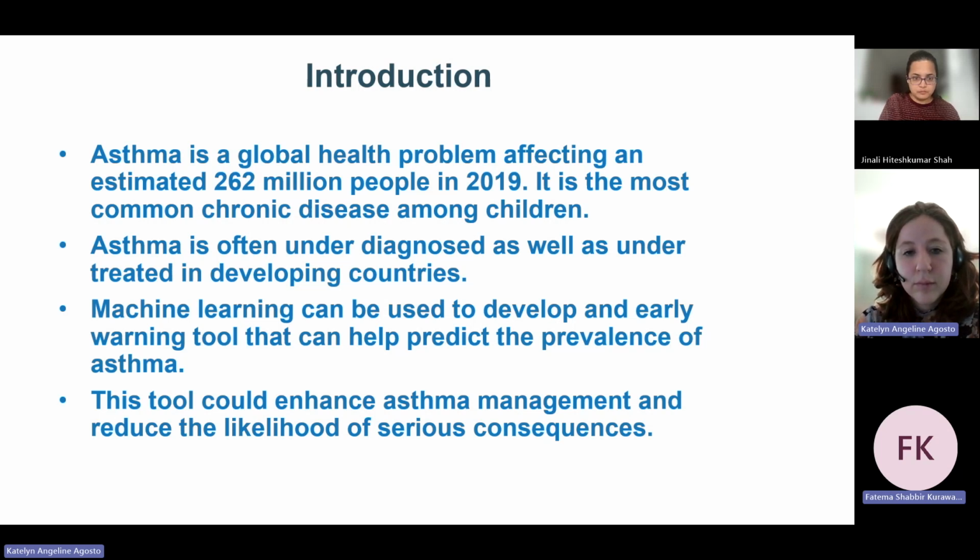So machine learning can be used to develop an early warning tool that can help predict the prevalence of asthma. This tool could enhance asthma management as well as reduce the likelihood of serious consequences. It takes different risk factors as input and then outputs the probability of an adverse outcome, and therefore you can predict when you can get attacks as well as if this person has the likelihood of getting asthma.